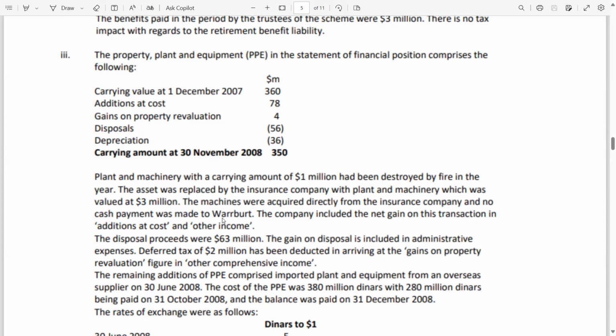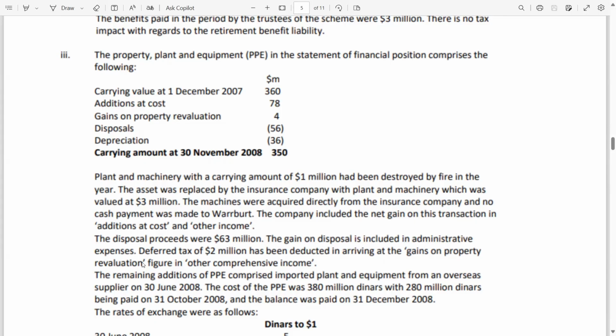Now this is all income. The company included the net gain on these transactions in additions at cost and other income. Okay. The disposal proceeds were 63 million. Now this is the disposal proceeds which you have to compare with this carrying amount, and the balancing will be gain. Why gain? Because the value of the asset is 56 million, but now you are selling it at 63 million. So of course there is a gain which will go in P&L. The gain on disposal is included in administrative expense.